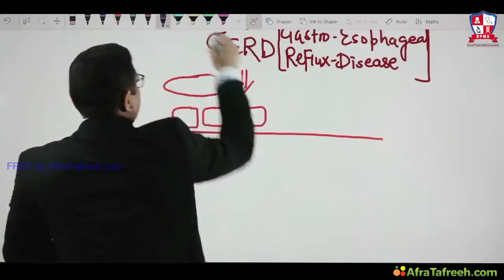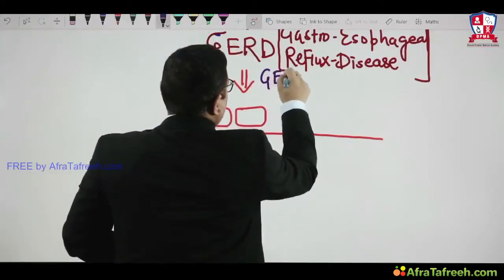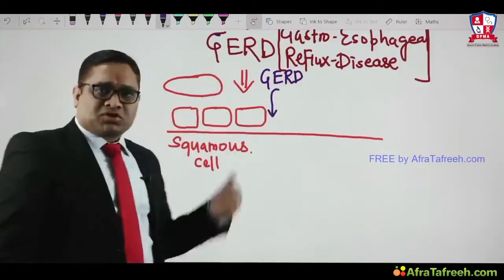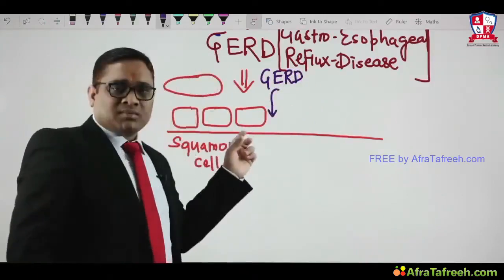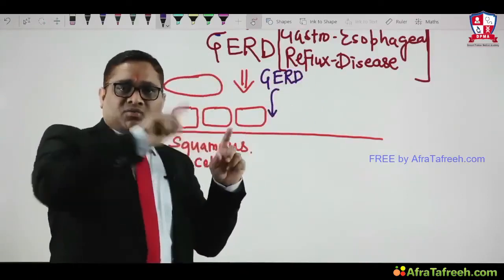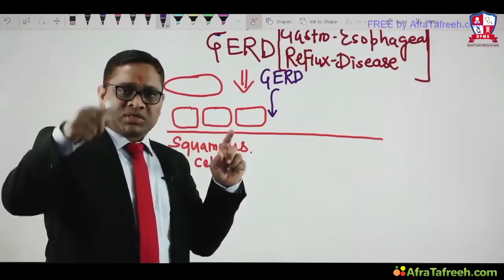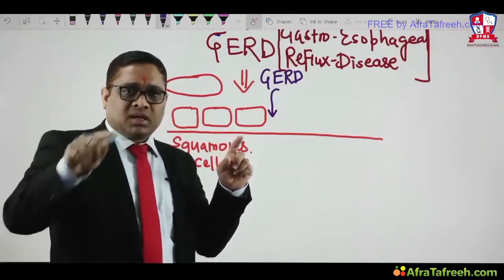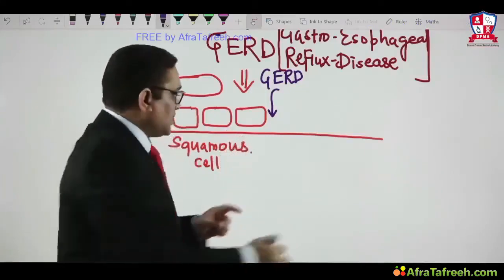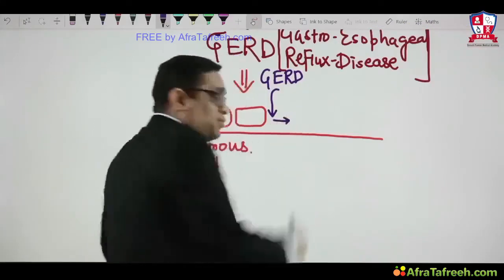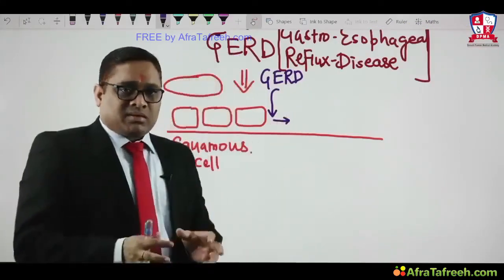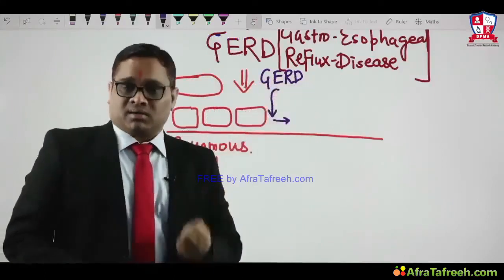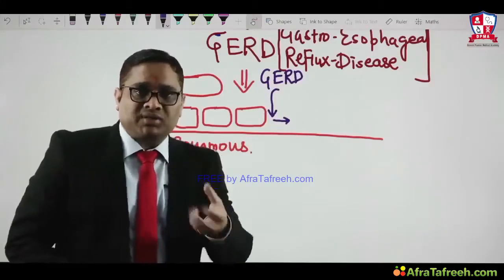Because of gastroesophageal reflux disease, as I said, there will be stimulation given to the squamous cell. This mature squamous cell will send a signal to the stem cell. Now the stem cell will undergo reprogramming, and after reprogramming, it will form a new kind of cell which can sustain the gastroesophageal reflux of the acidic content of the stomach.